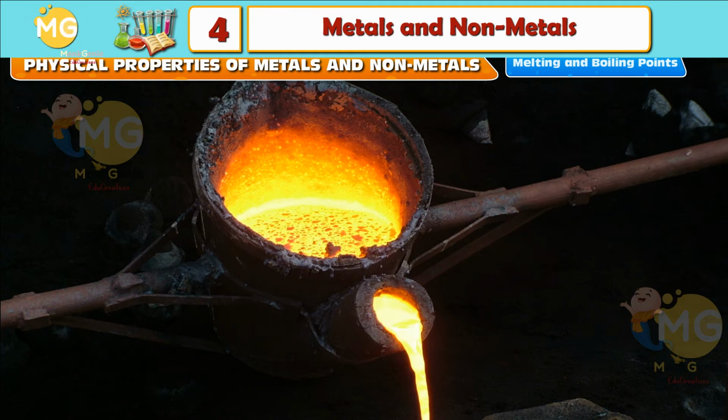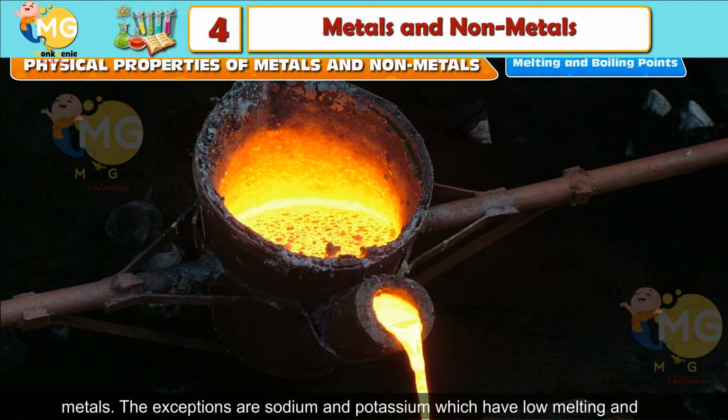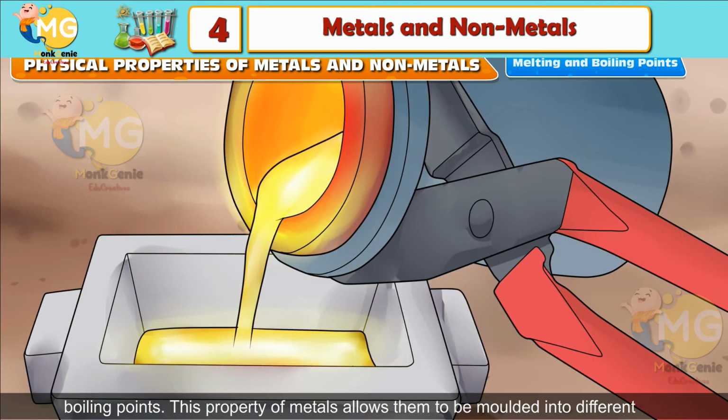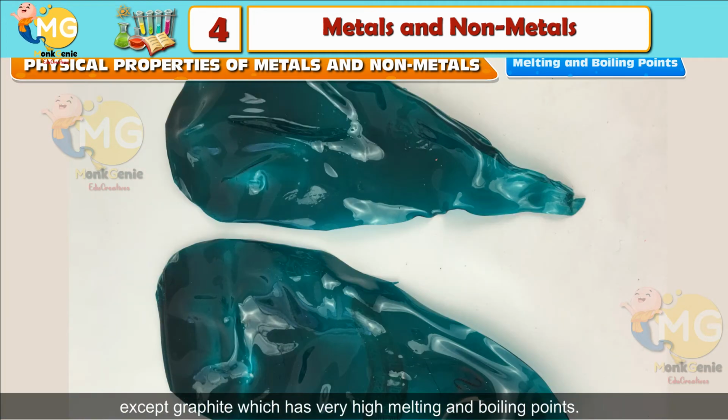Melting and boiling points. Metals generally have higher melting and boiling points as compared to non-metals. The exceptions are sodium and potassium, which have low melting and boiling points. This property of metals allows them to be molded into different shapes by heating or cooling. Non-metals have low melting and boiling points except graphite, which has very high melting and boiling points.